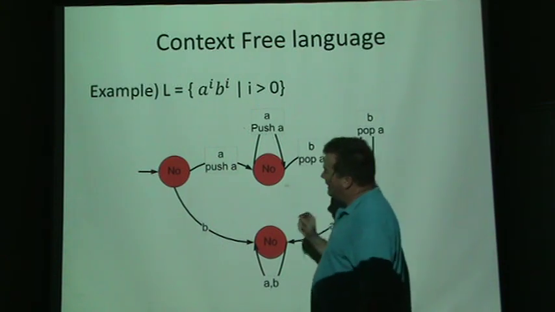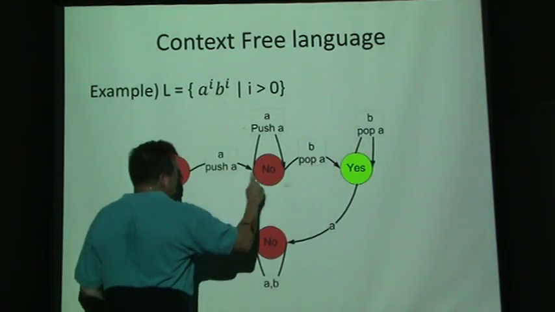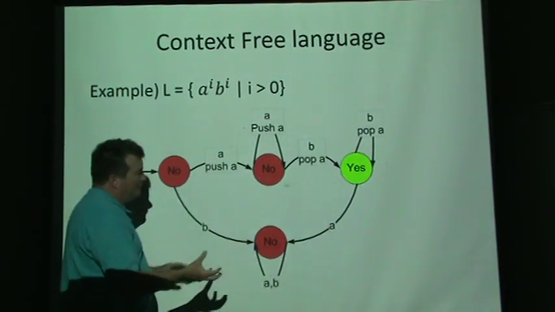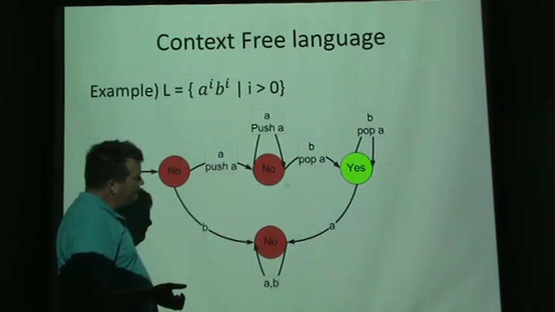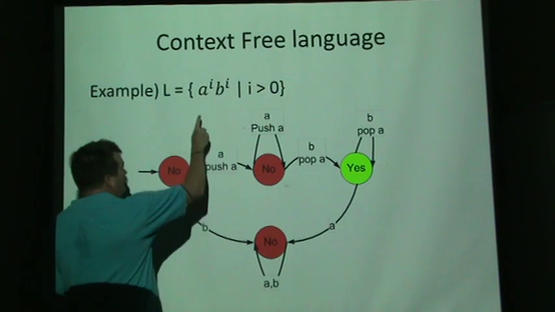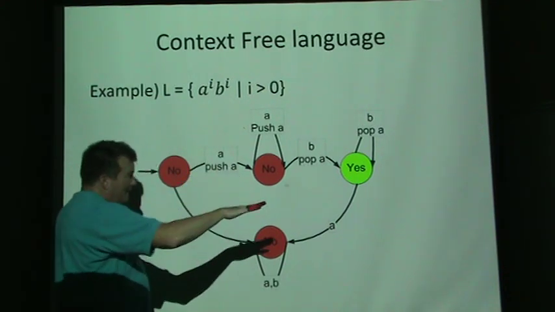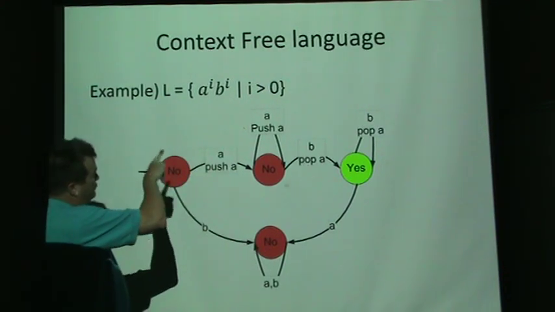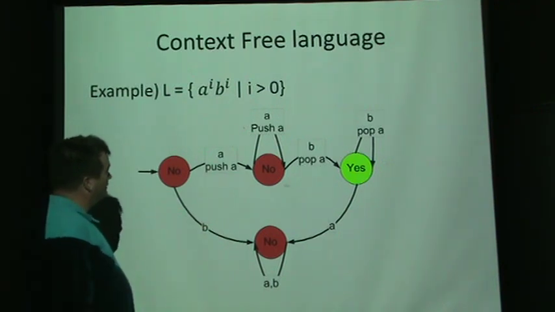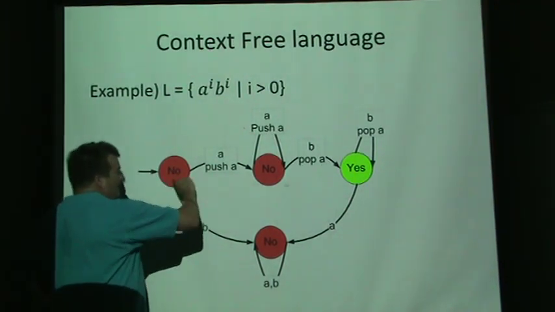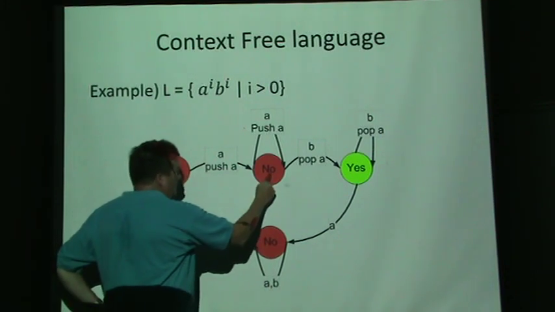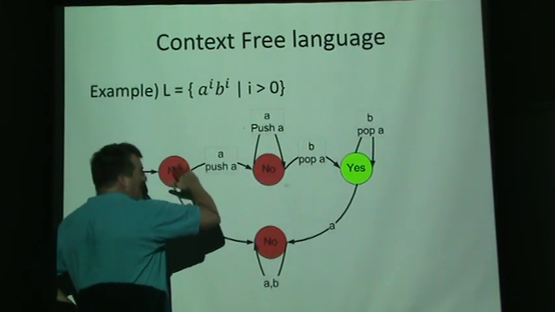So if we have a language where we bounce around from state to state, and we have the ability to push and pop off of a stack, we could write an automaton that uses a stack to answer yes or no to all possible inputs of this language. We start in this state, and every time we see an A, we push an A onto the stack.